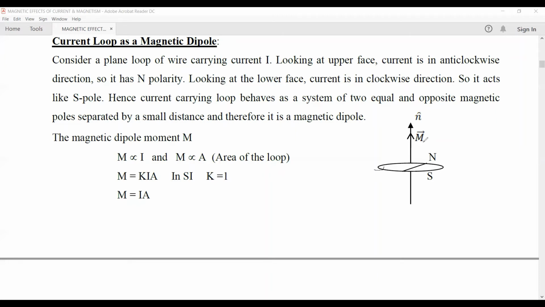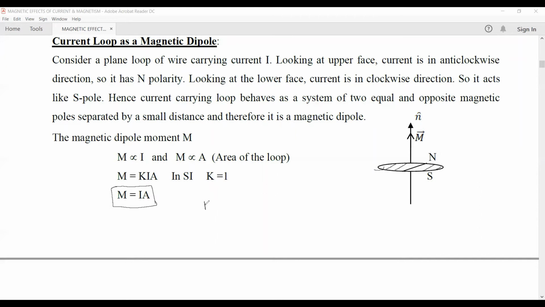And the magnetic dipole moment for a current carrying loop is found to be directly proportional to the current flowing through it and directly proportional to the area of the loop. The area of the loop, let it be equal to capital A. So it is found that the magnetic dipole moment is directly proportional to I and also directly proportional to area. Combining these two and equating, with K as the constant of proportionality, we get K I A. In SI units, K is equal to 1. So we get the expression for the magnetic dipole moment as I into A.